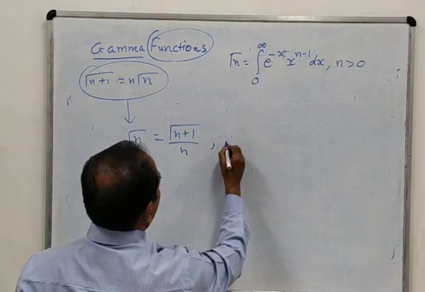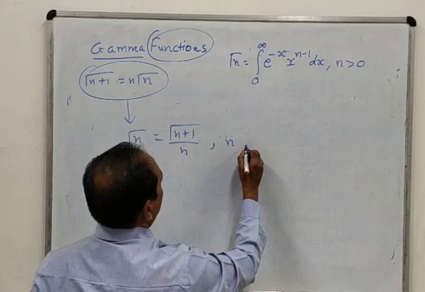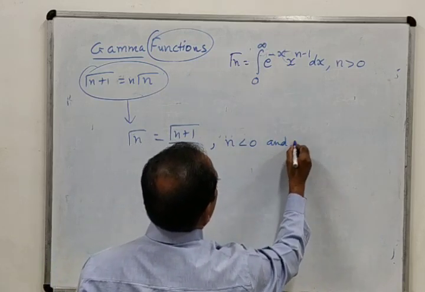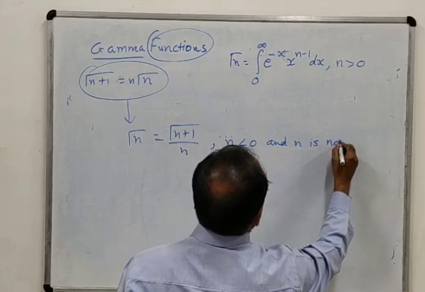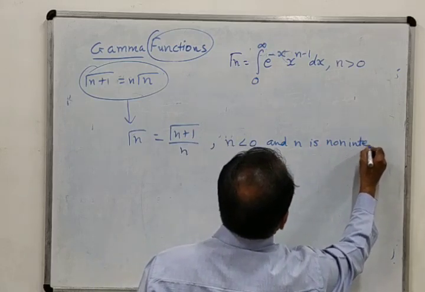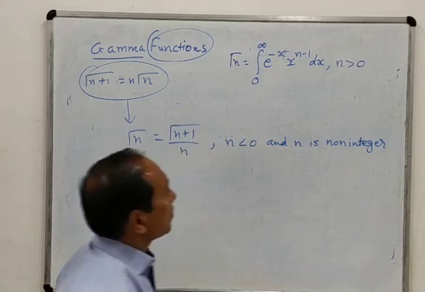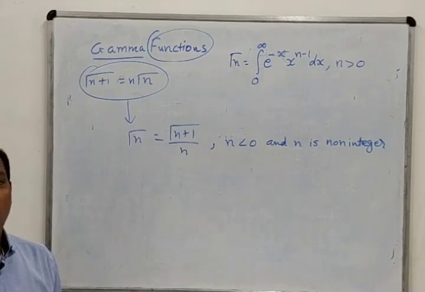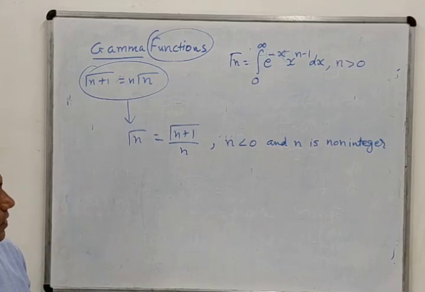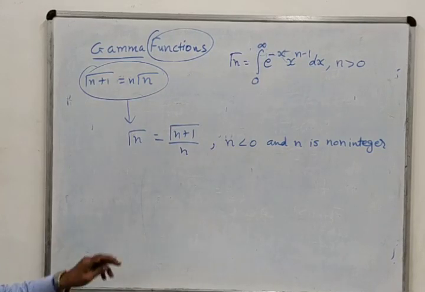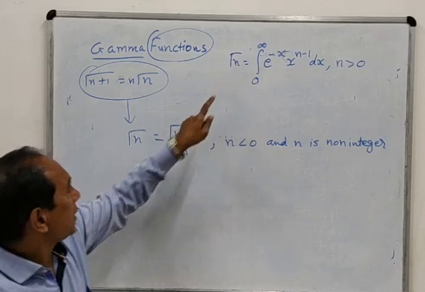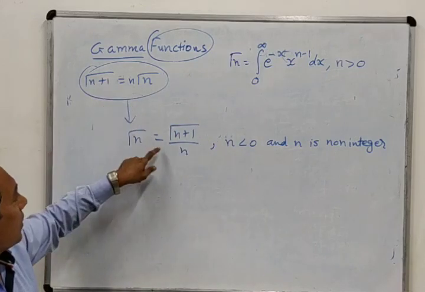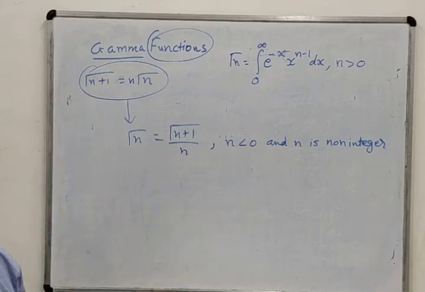That means n negative and n is non-integer. N is non-integer, that means n is not equal to minus 1, n is not equal to minus 2, n is not equal to minus 3, etc. So for positive we can use this, and for negative we will make use of this. And if it is written in this form, then we can find it for negative non-integers.